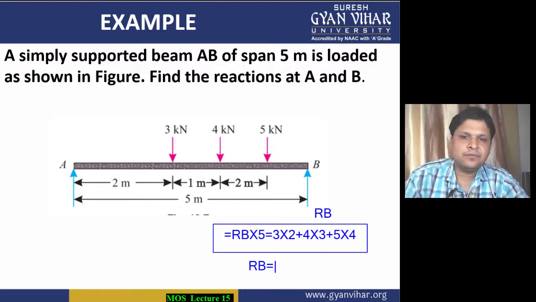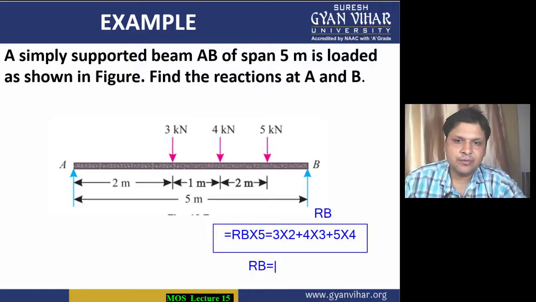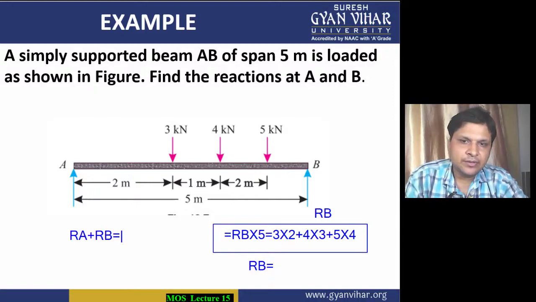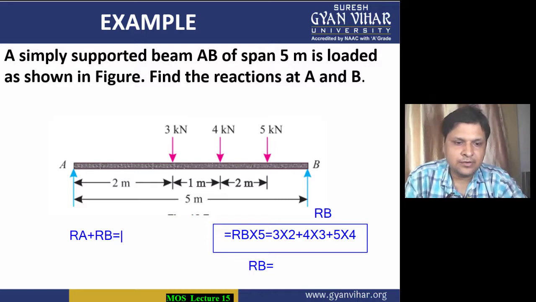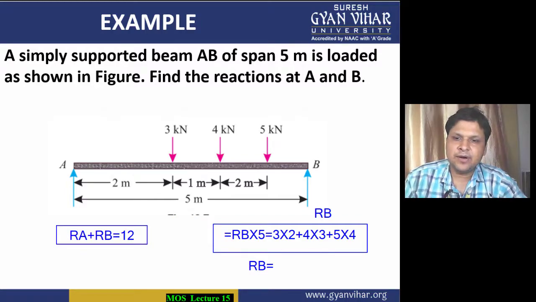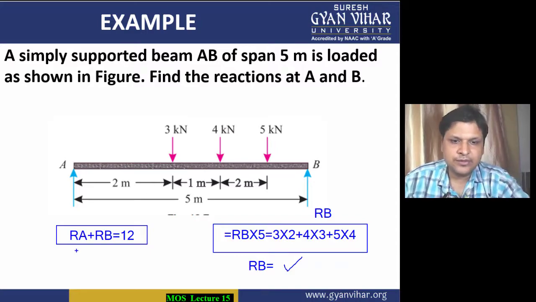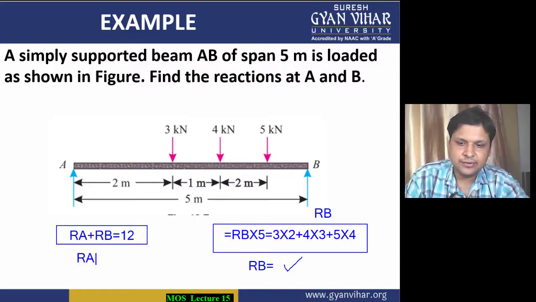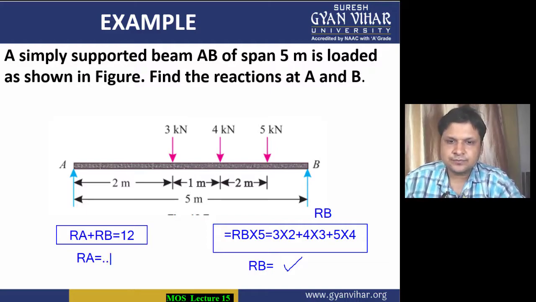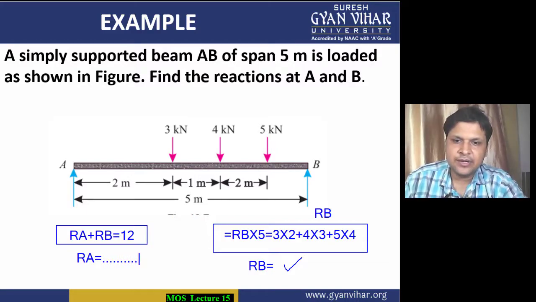And when RB is calculated, the very first equation which we have obtained was RA plus RB. RA plus RB is equal to the summation of these three forces which are going downwards: 3 plus 4 plus 5, equal to 12. So these are the two equations, students. Putting the value of RB which will be calculated here, we will get the value of RA from this equation. In this way, first of all RB and then RA can be calculated.